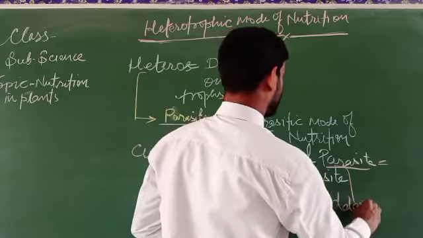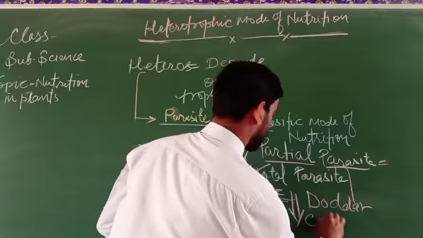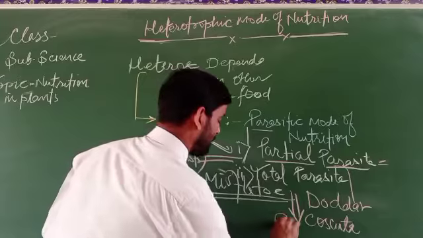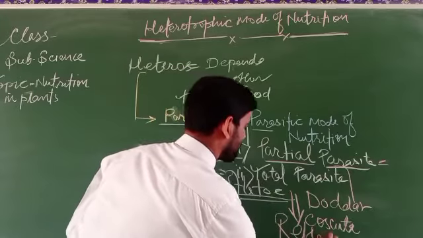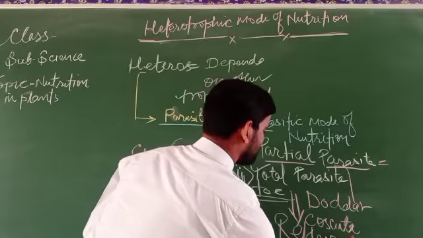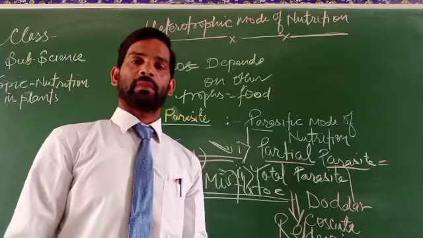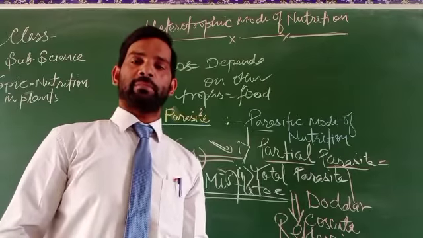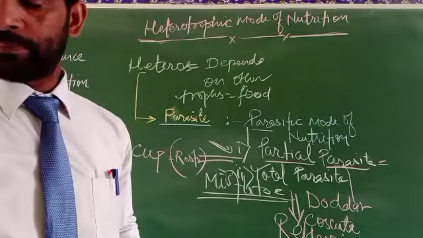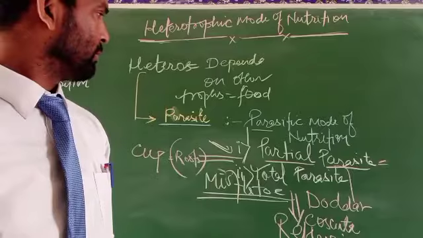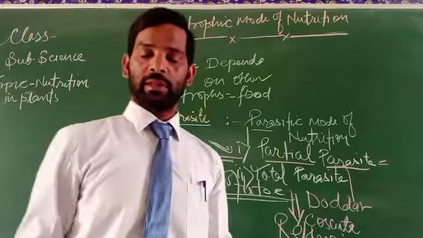So the total parasites are dodder and cuscuta, and some of the other families are Rafflesia. These are the examples of partial parasites and total parasites. Next, we will explain the next one, that is